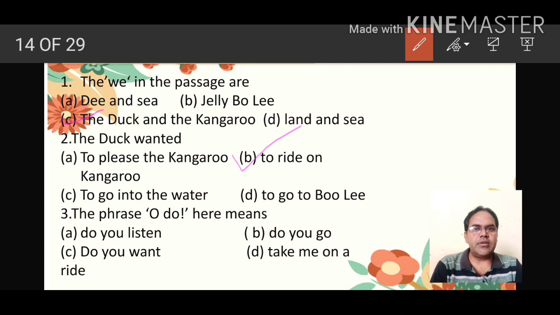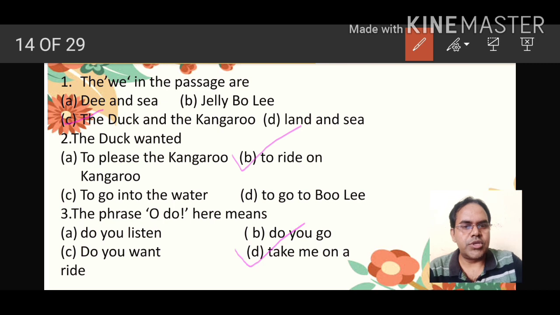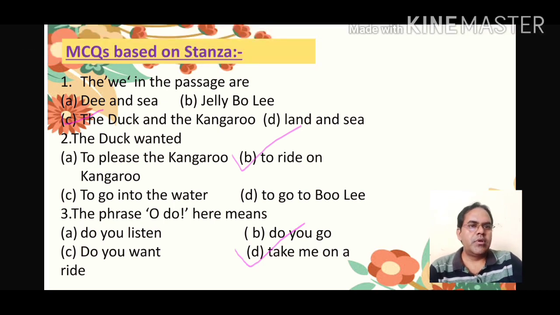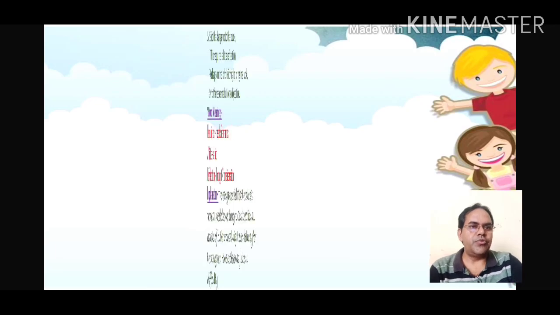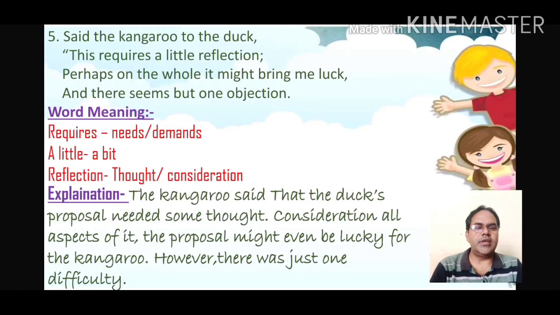Now third question, the phrase "oh do" here means option A, do you listen, B, do you go, C, do you want, and D, to take me on a ride. So here option number 4 is correct, that is take me on a ride. So this is the correct one. Now I hope you have understood this stanza very clearly.